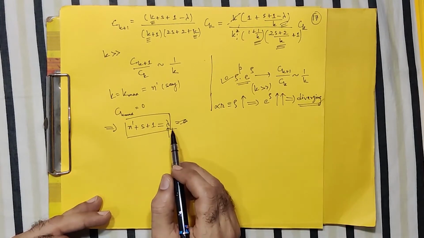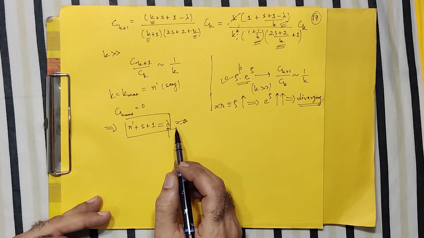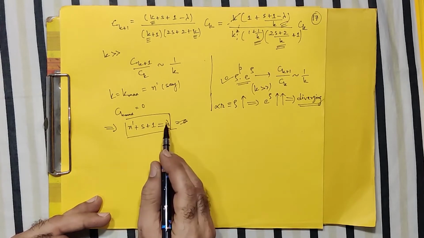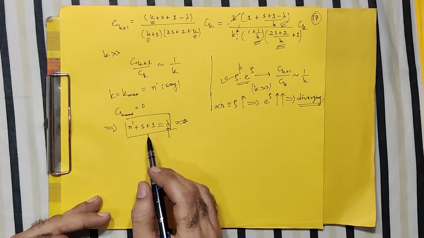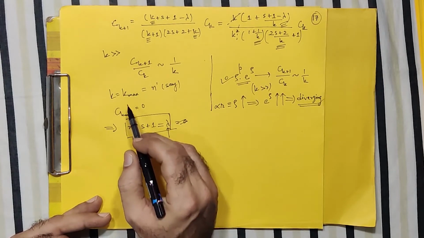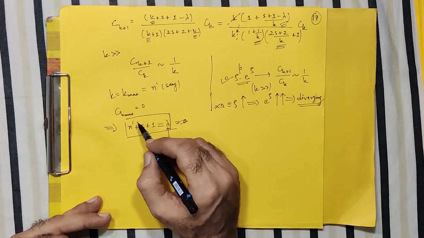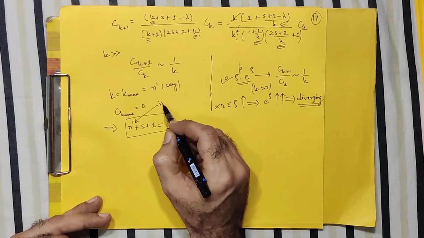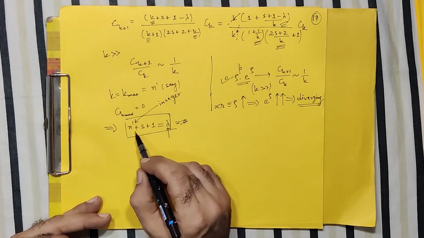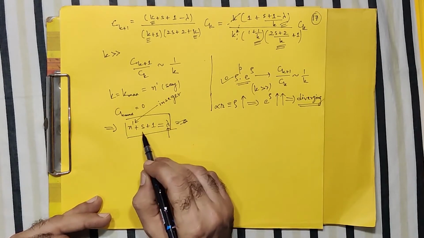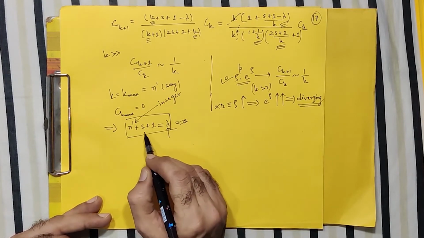Right? And therefore, the allowed values of lambda will follow this rule: n dash plus s plus 1. And don't forget, n dash is nothing but representing your k value, so it is an integer, which we know. Apart from this integer value, lambda also depends on s.